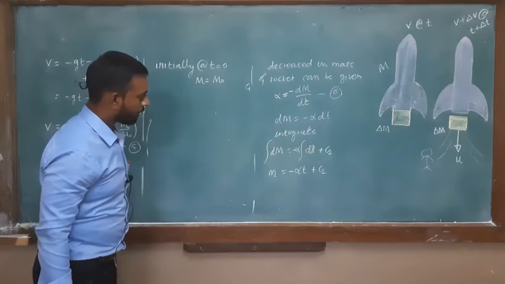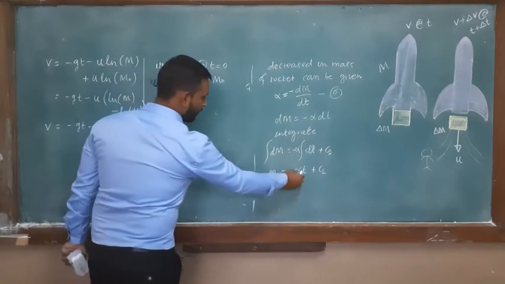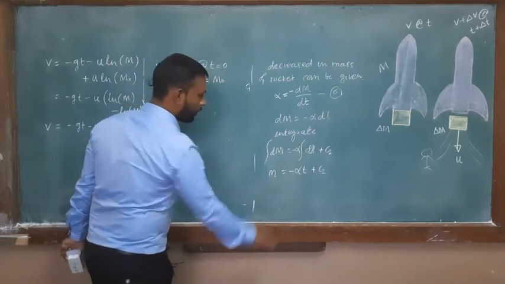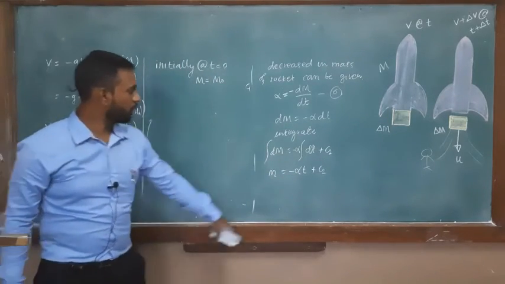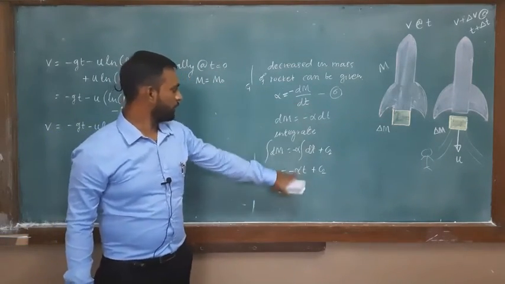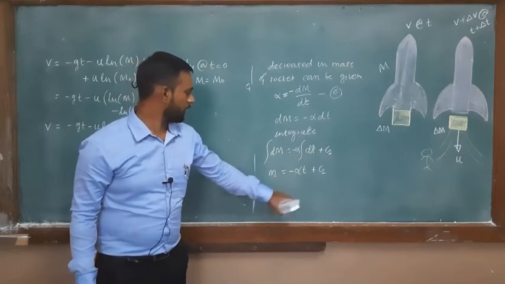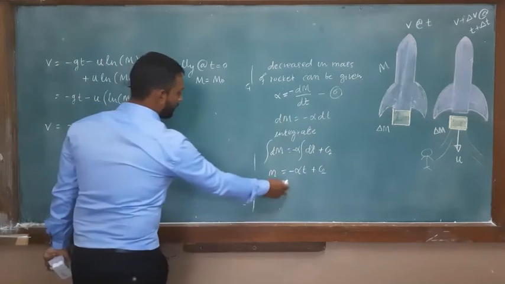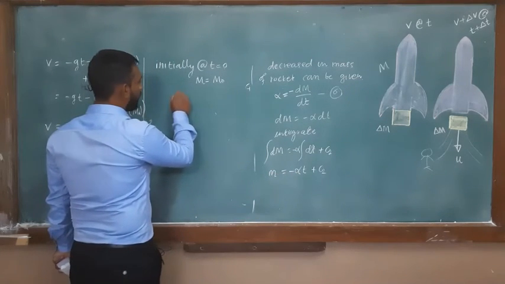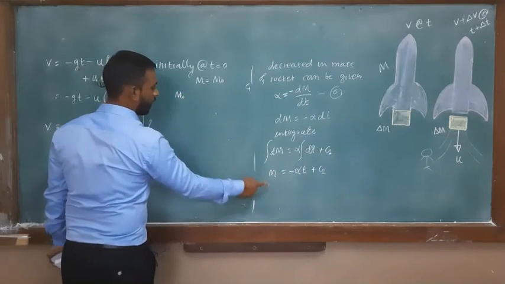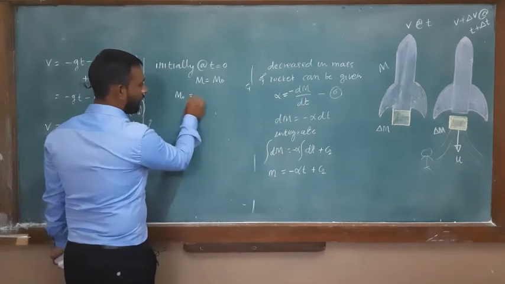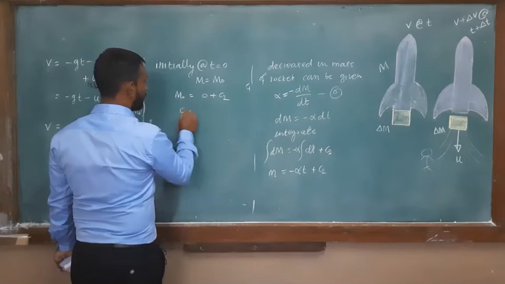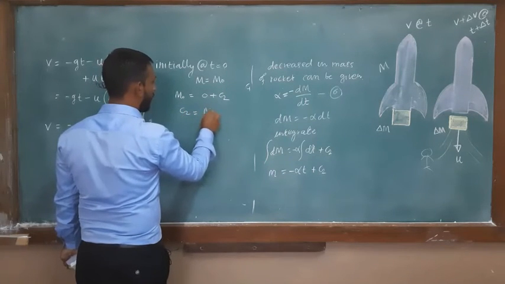There is no point to talk in terms of alpha because the rocket is stationary, so there is no burning and no change of mass with respect to time. We don't worry about this alpha because t is already cancelling these terms. So m0 is equal to, instead of m we put m0, 0 plus c2, and what is c2? m0.